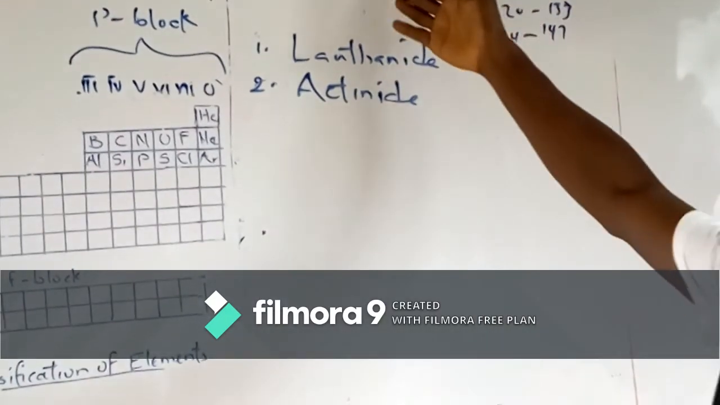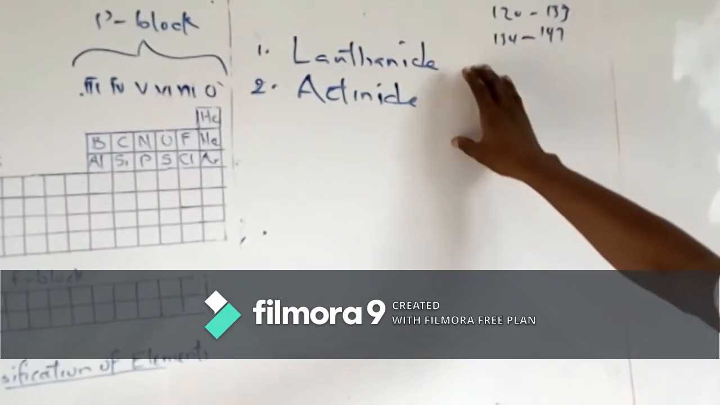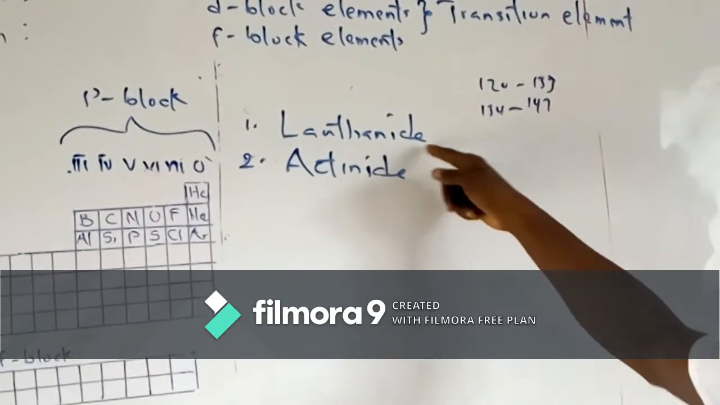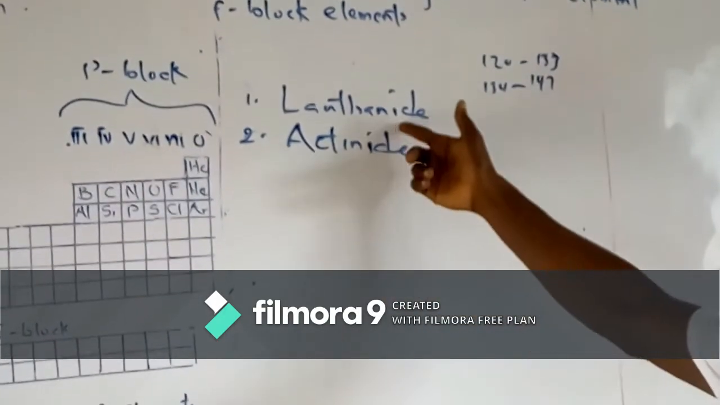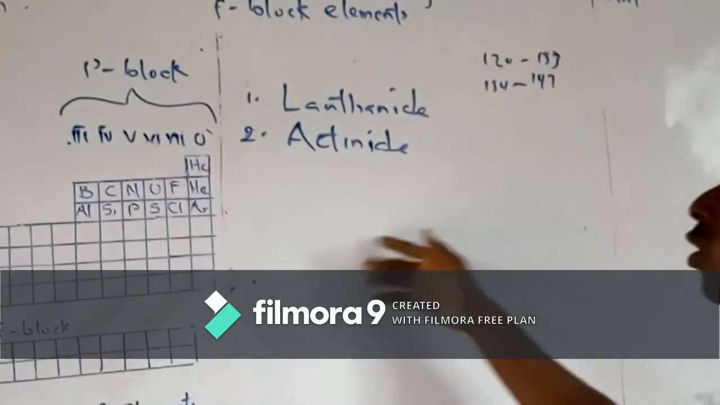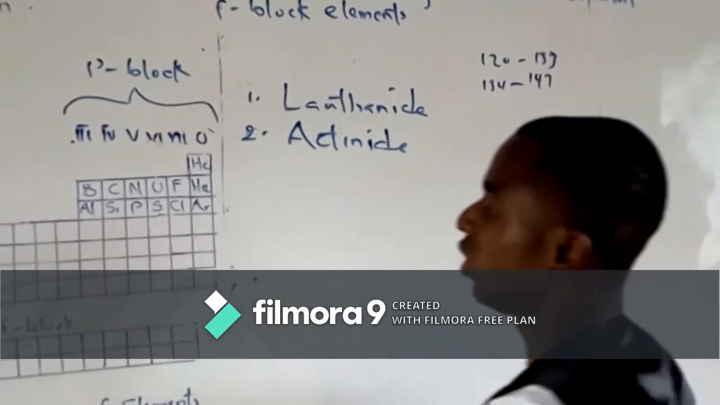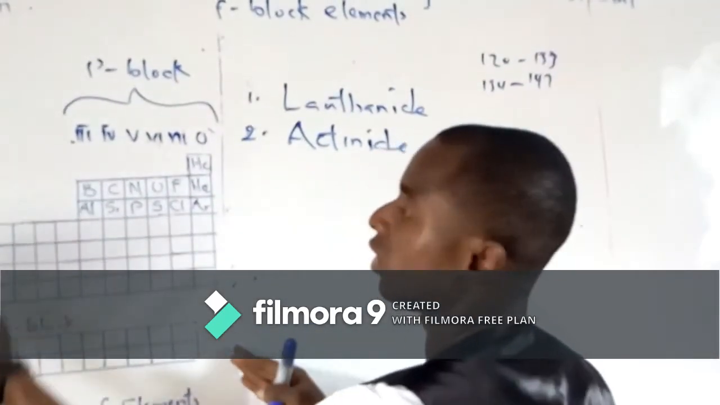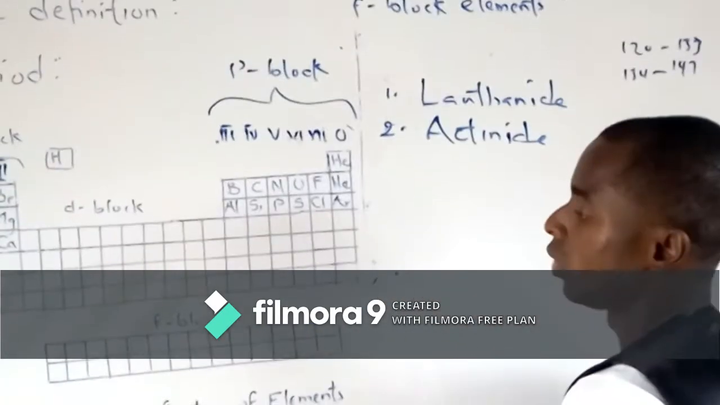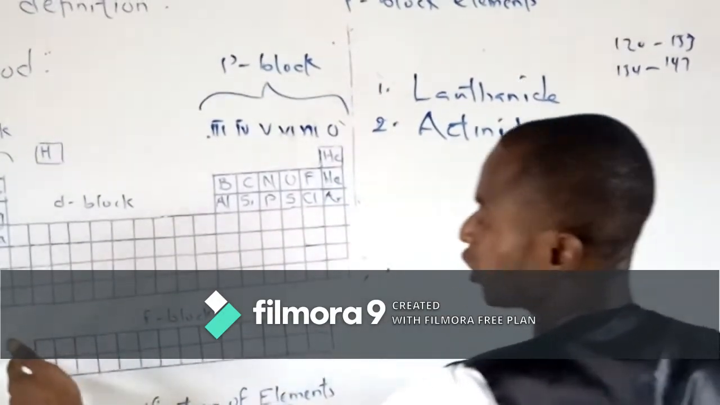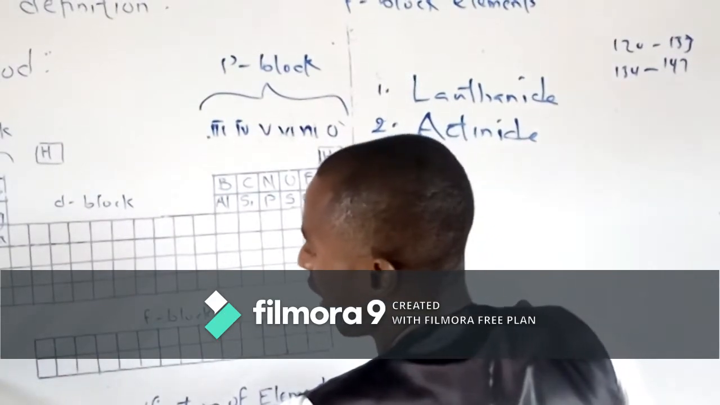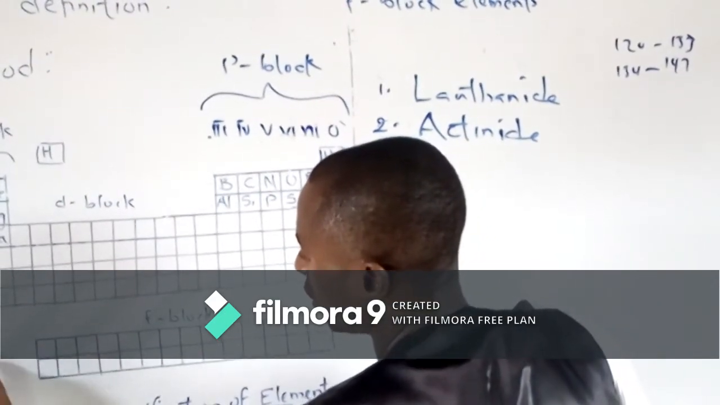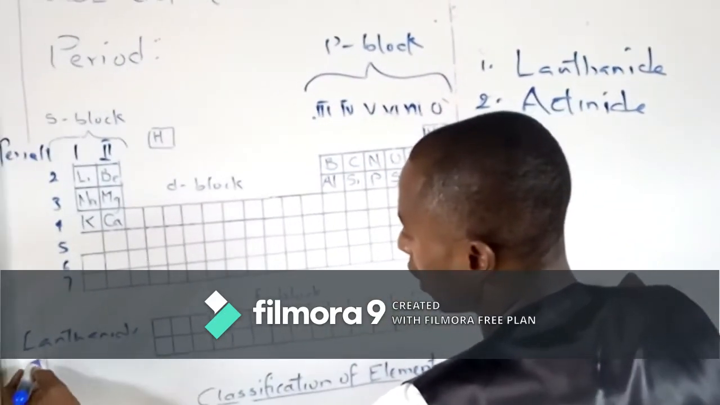I said the F block elements are classified into two: the lanthanide and the actinide. If you go back to our periodic table, you see that the F block is actually outside the periodic table. The first row is the lanthanide, while the second row is the actinide.